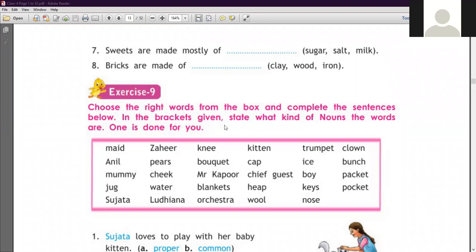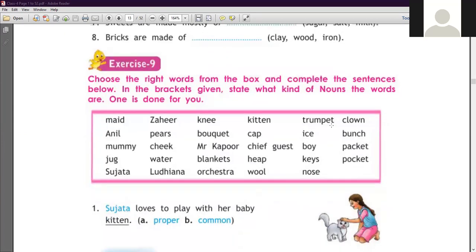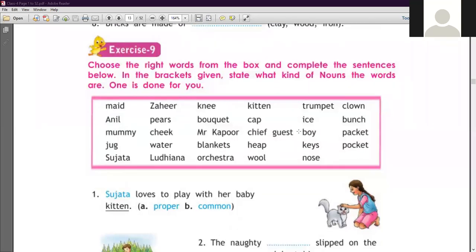Okay, now let's start the exercise number 9. Choose the right words from the box and complete the sentence below in the brackets given. So state what kind of nouns the words are. One is done for you.